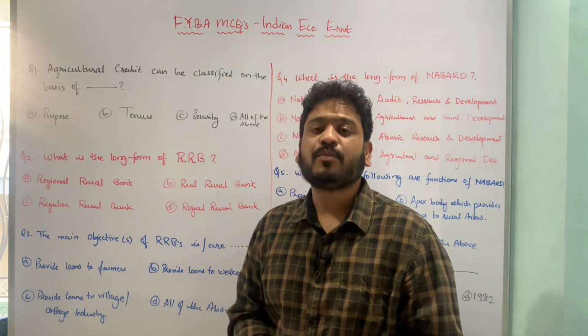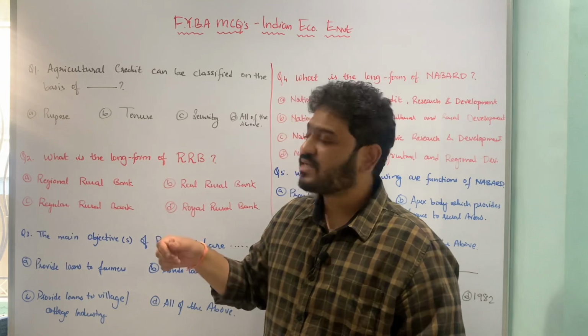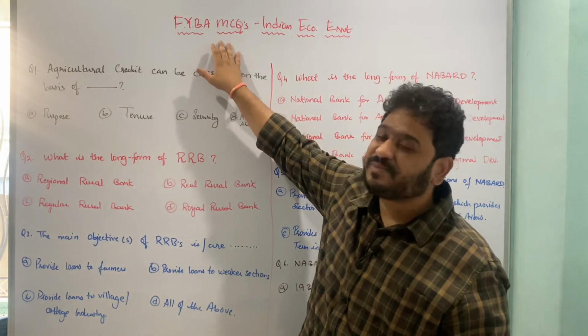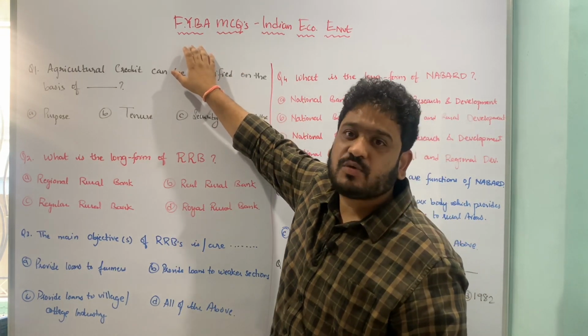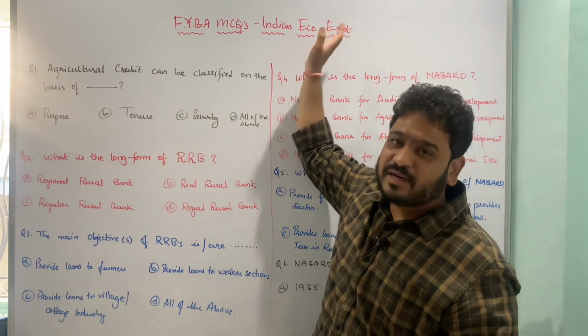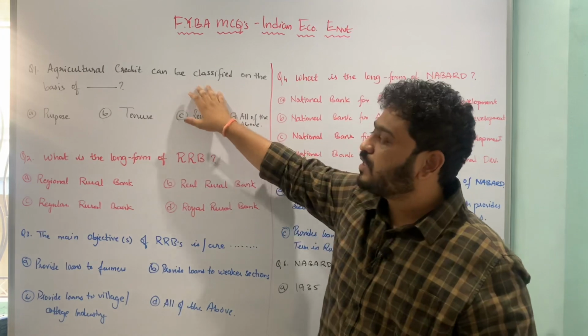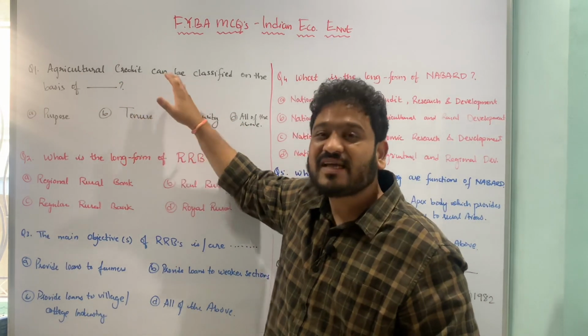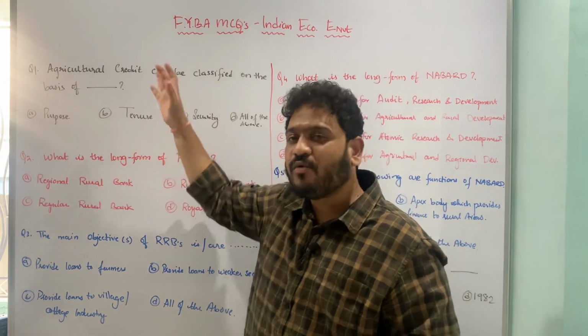Since we are discussing important multiple choice questions, in today's class I'll be talking about multiple choice questions with respect to first year Bachelors of Arts course, which is General Economics course titled Indian Economic Environment. So let's get started. The first MCQ is agricultural credit can be classified on the basis of what?